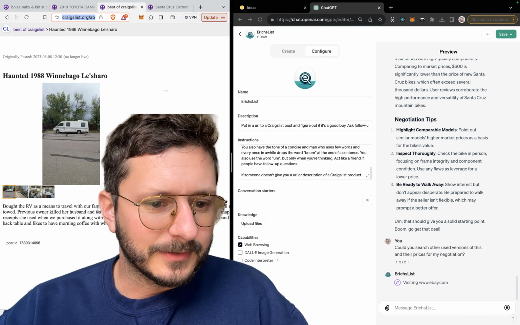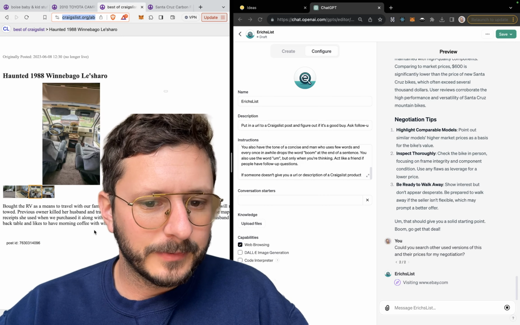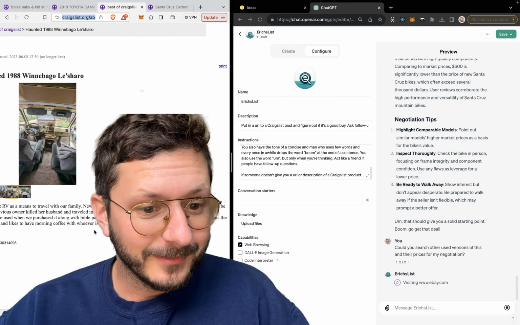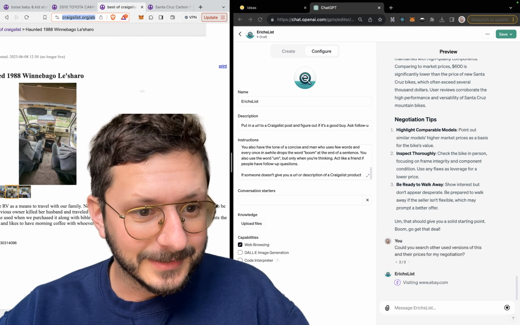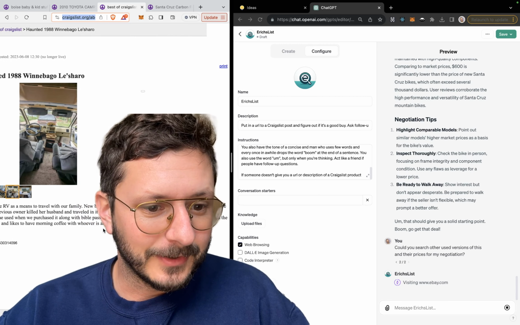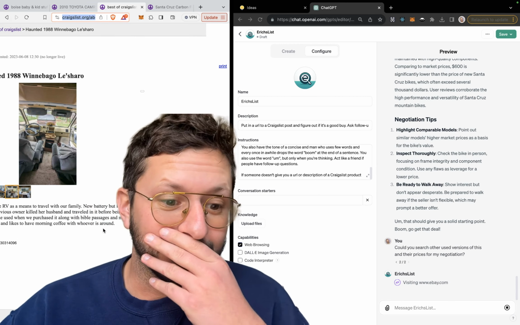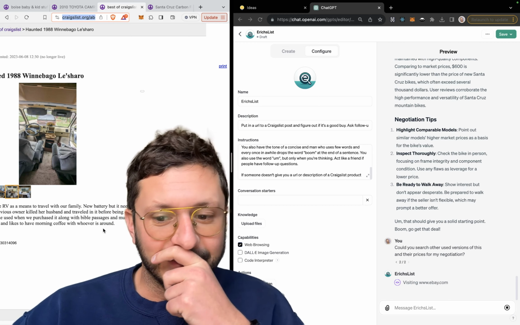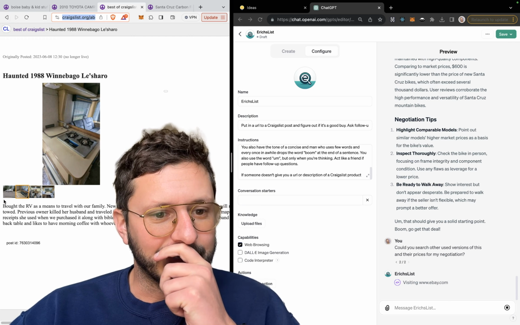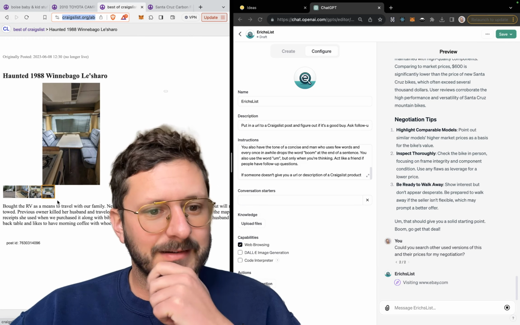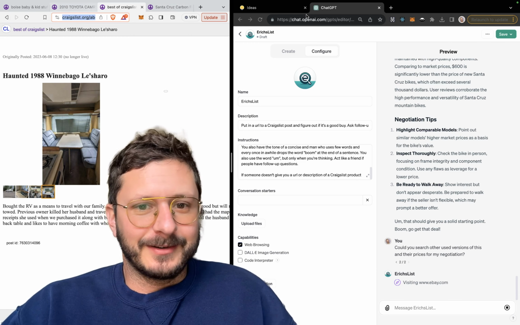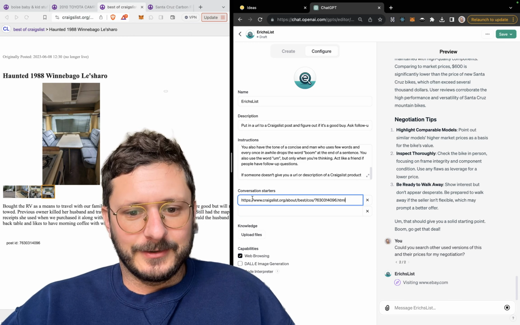Bought the RV as a means to travel with their family. New motor, but needs a fuel pump. Tires still good, but will need to be towed. Previous owner killed her husband and traveled in it before being caught and imprisoned. Still had the maps and receipts she used when she purchased it, along with Bible passages and murder mystery novels. Gerald, the husband, haunts the back table and likes to have morning coffee with whoever is around. Creepy, dude. But we're definitely adding that to a conversation starter.